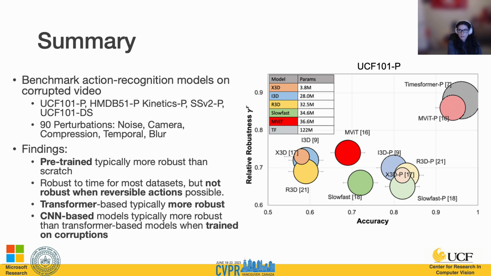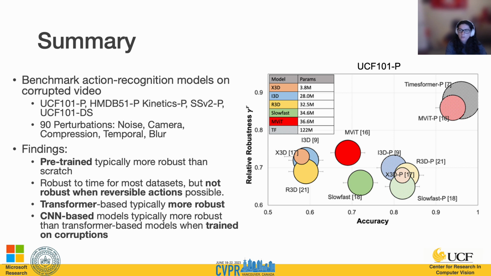Our evaluation resulted in several findings. These include that when models are pre-trained, they are typically more robust than those trained from scratch. We also found that models are typically very robust to temporal perturbations on most datasets, but when the activity being evaluated has more temporal elements, such as it has an activity that is its reverse, models struggle, even when it's not temporal order that is affected.